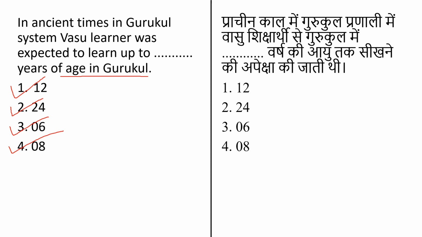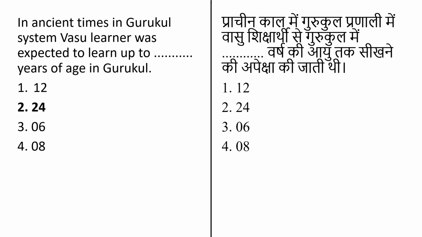That means the correct answer here will be 24. But we will see about Rudra and Aditya too, because you never know, you might receive a question on other systems also. Whenever we are talking about a Rudra, those obtain education up to the age of 36. Please remember the age 36, and Aditya is up to the age of 48.